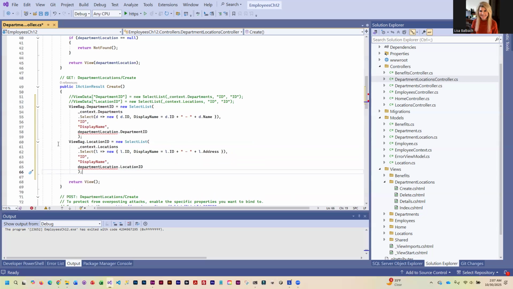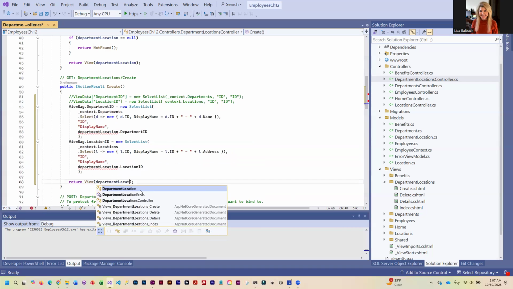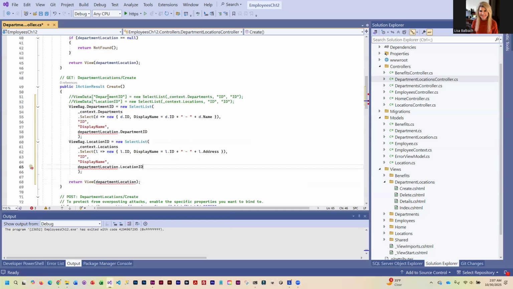And then down here, we need to change this to department location. And let me figure out what the heck it does not like. Hold on. Alrighty, I know what the problem is. We do not have a variable for department location, so we need to remove that. We are only passing the view bag.